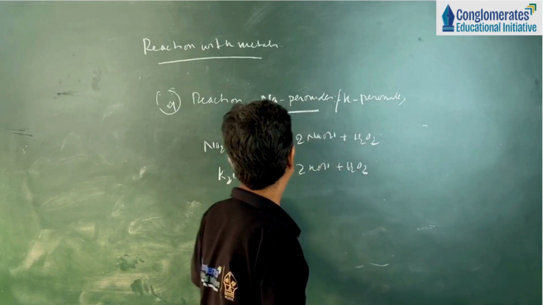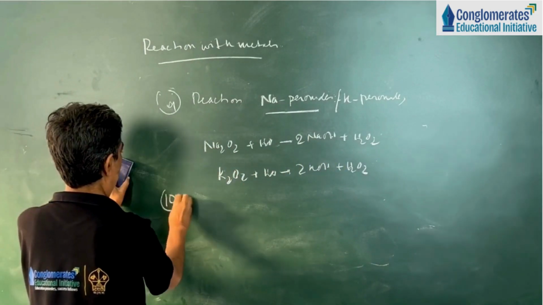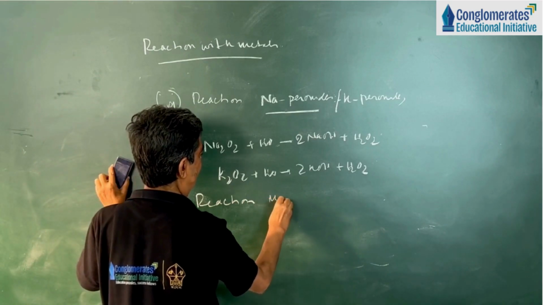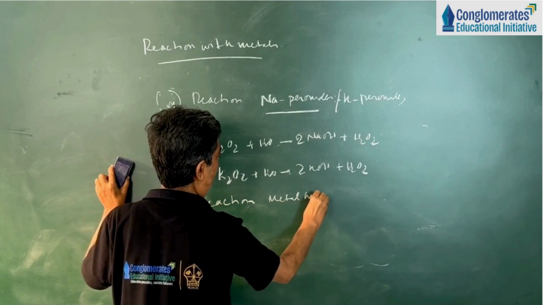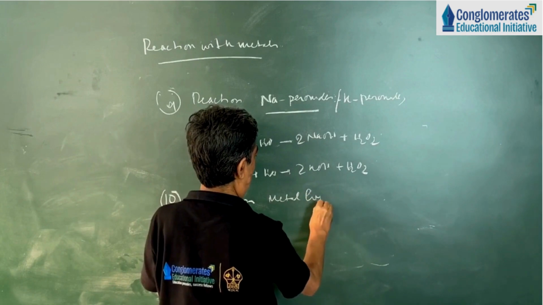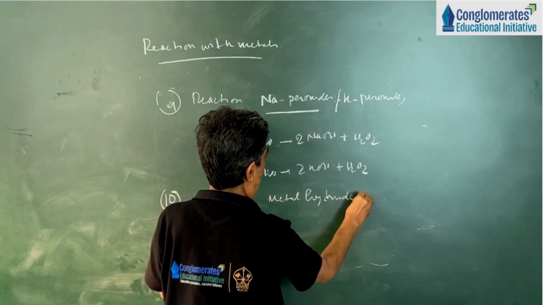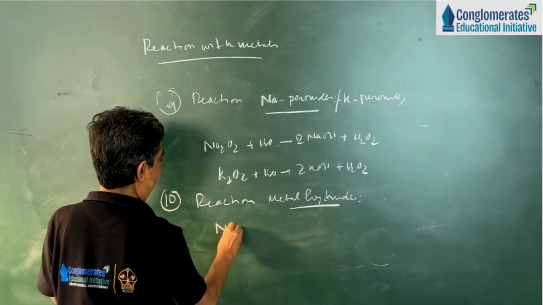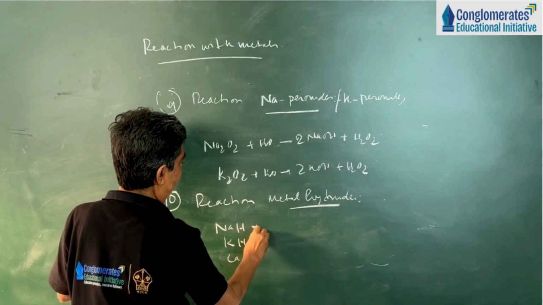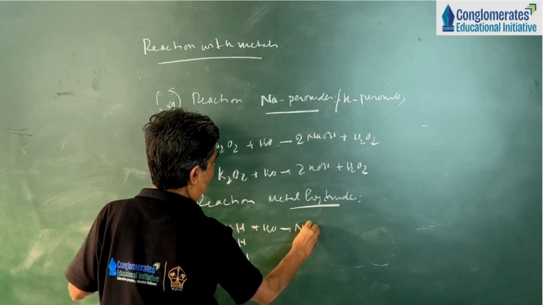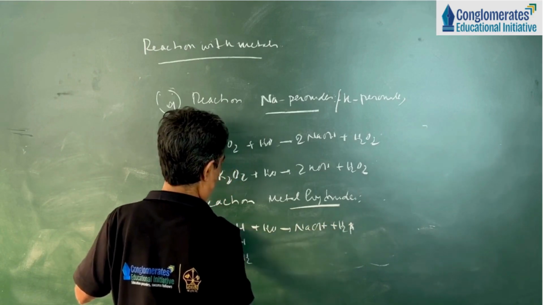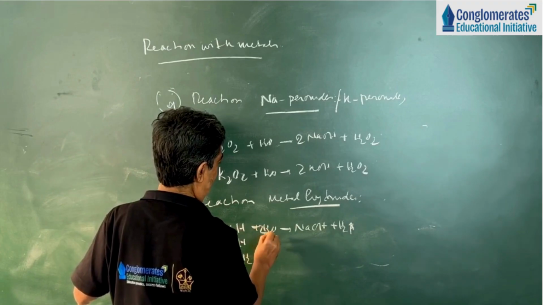And the last reaction, today's last reaction, will be reaction with metal hydride. Metal hydrides, like sodium hydride, potassium hydride, calcium hydride, react with water to form alkali plus hydrogen gas.